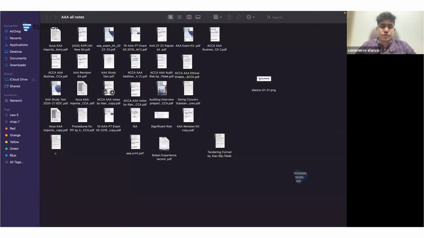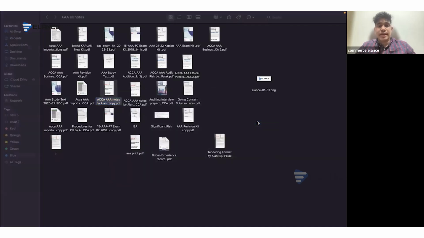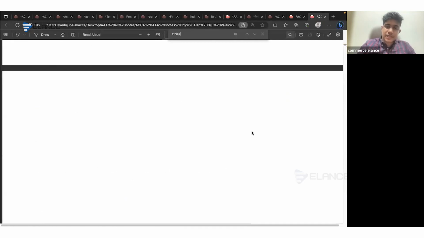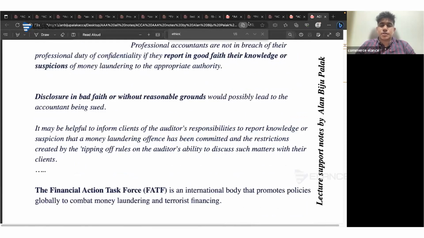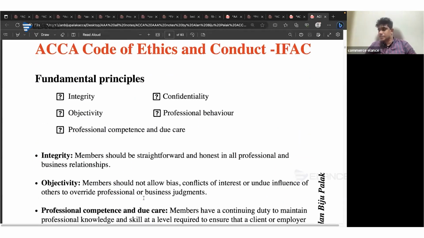And finally, and most importantly, among the 50-mark questions, it's the area of ethics. Ethics is the core area of our syllabus. Because ethics will be there for the 50 marks area as well as for the 25 marks area. So basically, when it comes to the ethical side, first of all, we have to have a clear picture on the fundamental ethical principles or code of ethics. So basically, there are 5 ethical codes of conduct that every company should be focusing on.